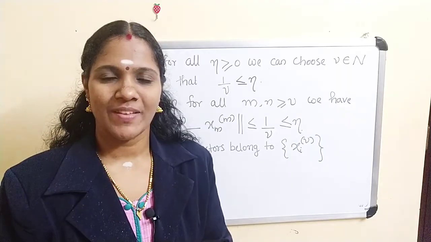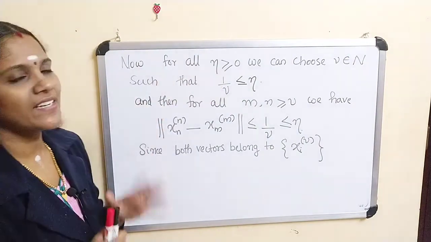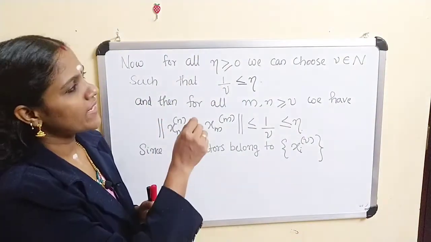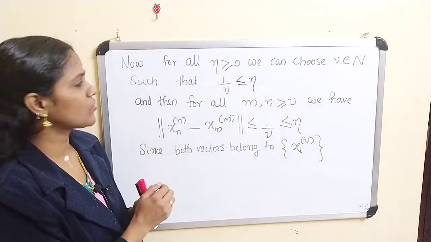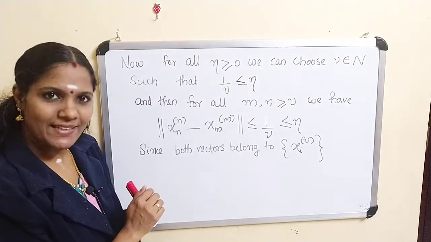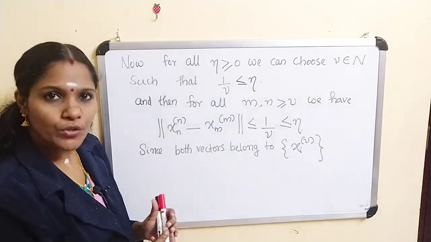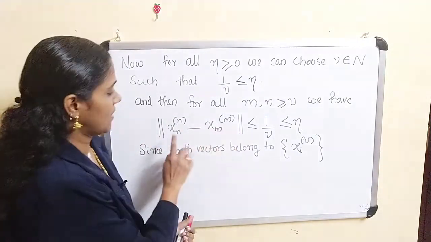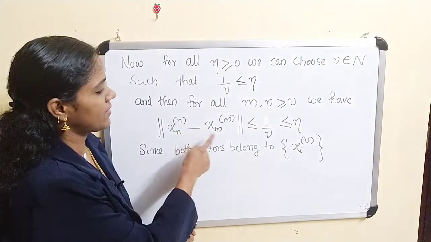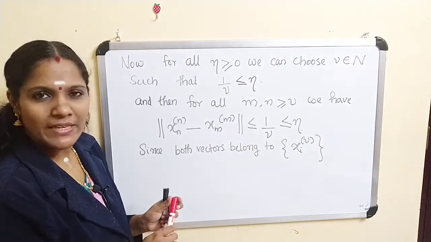That means for all eta greater than 0, we can choose a nu belonging to N such that 1 by nu is less than or equal to eta, and then for all m, n greater than or equal to nu, we have norm of xn n minus xm m less than or equal to 1 by nu, less than or equal to eta.